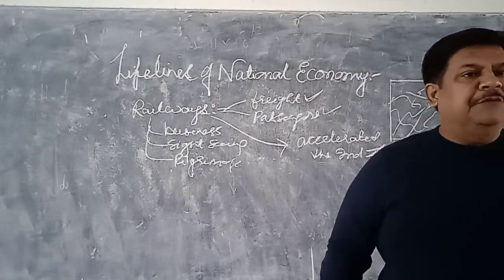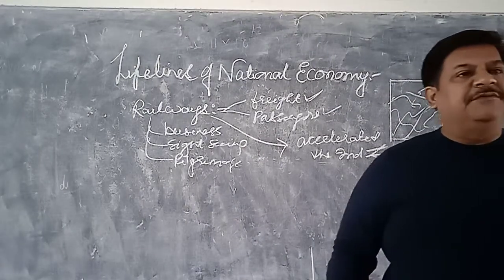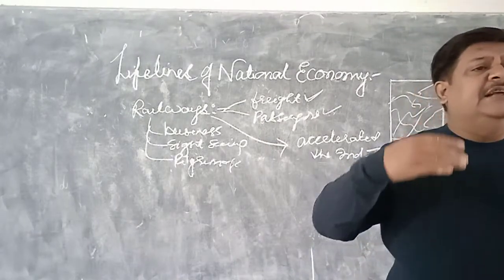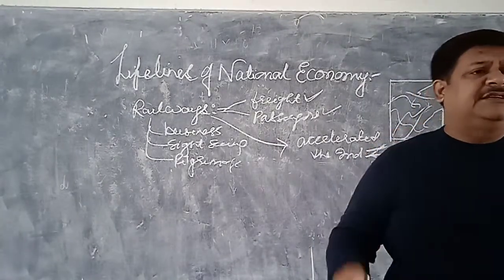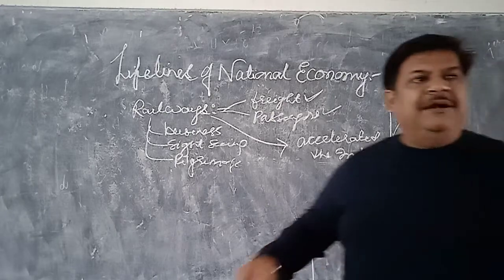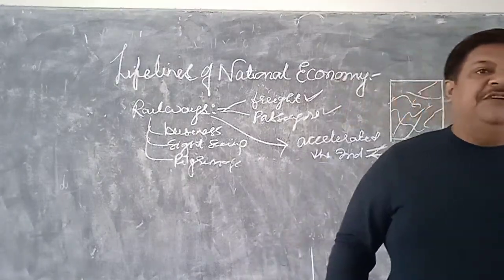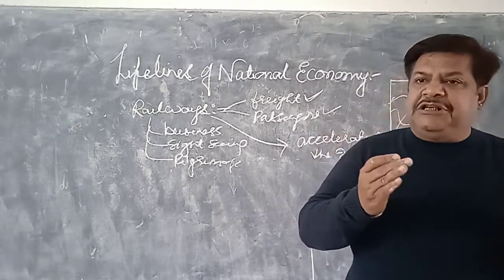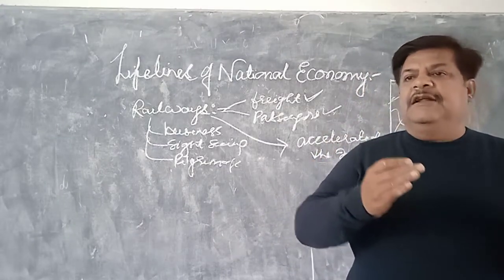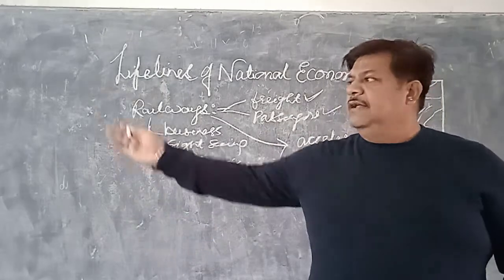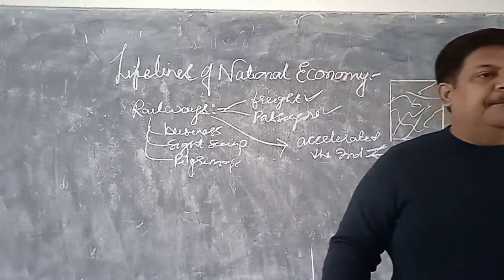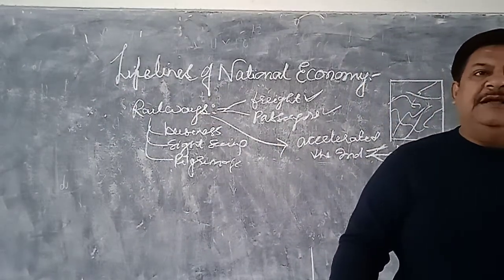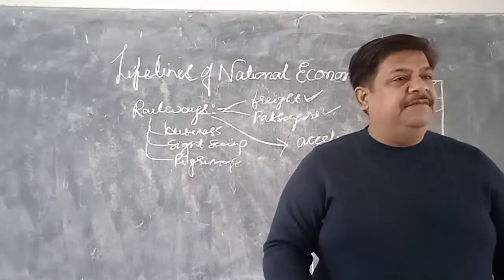How? The movement of the goods, the carriage of the food grains, or any sort of industrial product. Either it can be the raw material, or it can be the finished product, or it can be the things which are required for some other industries. All such things will be met by the help of the railways.